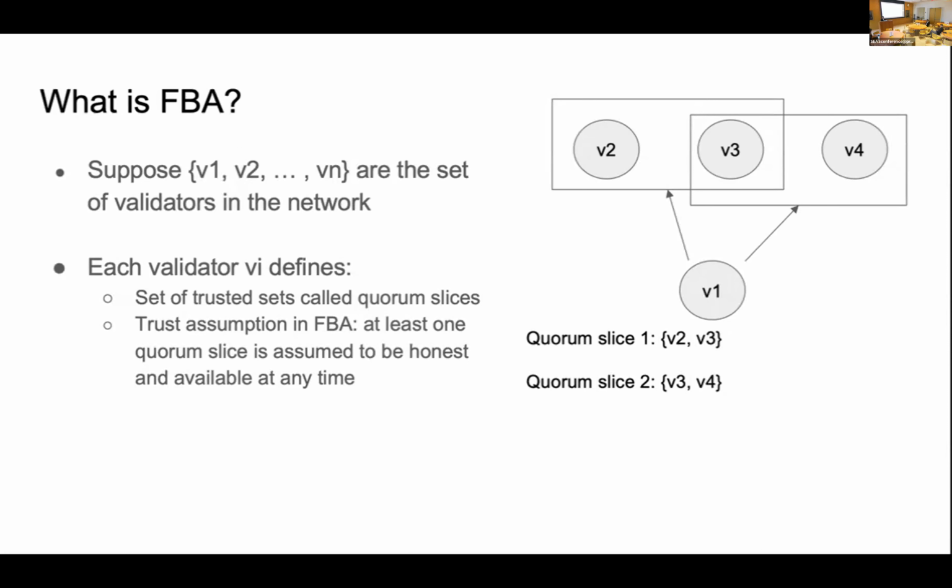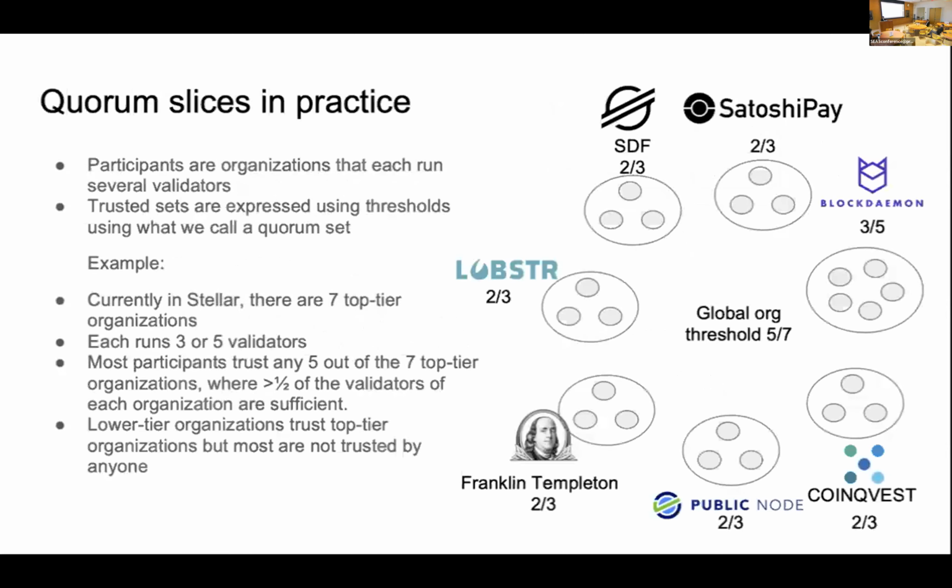Then how do nodes reach consensus? Here, assume that if V3 is the validator that is active and honest, then the quorum slices, for example 1, 2, that both contain V3, can be a valid quorum slice. We will talk about them in more detail later.